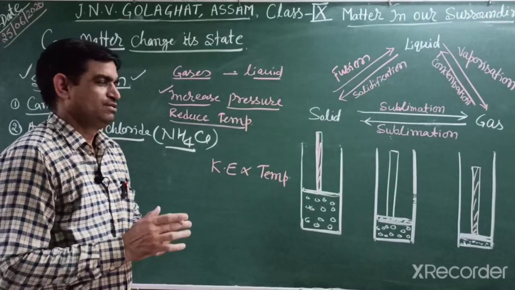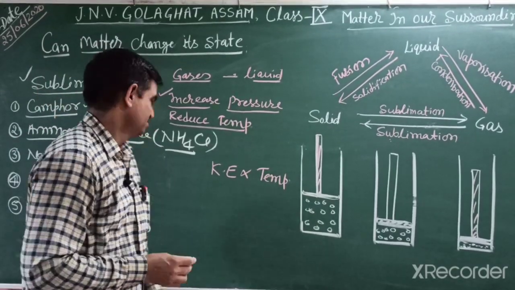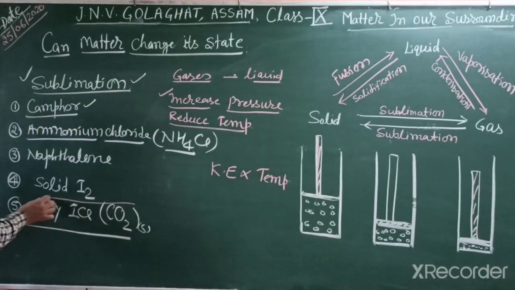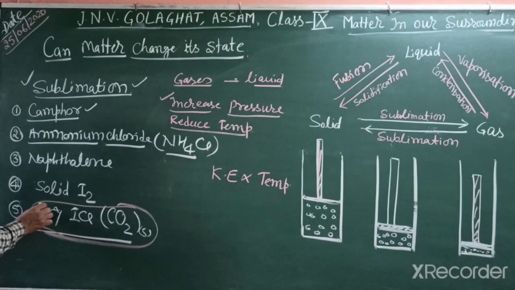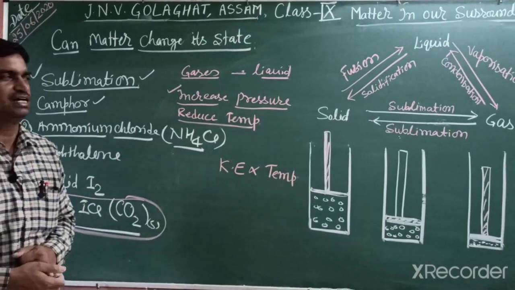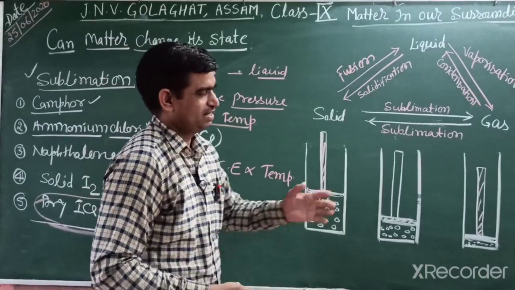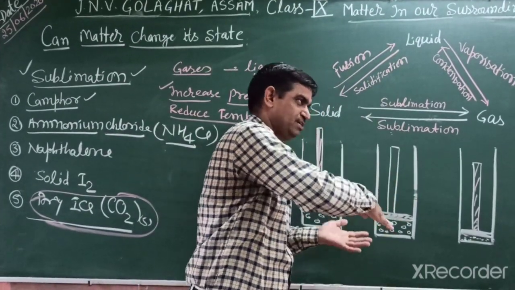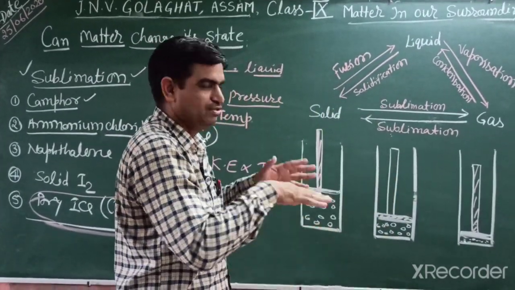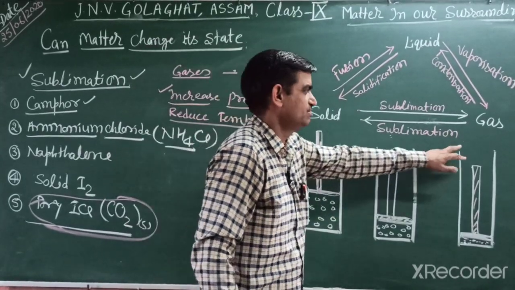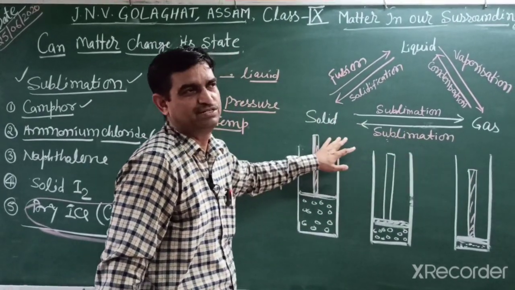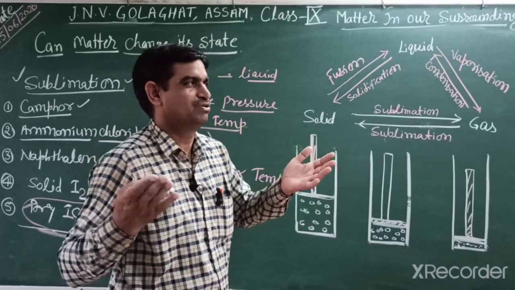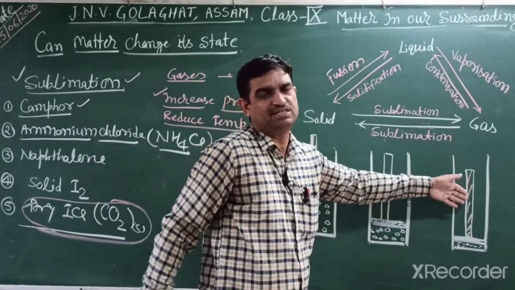But you know dry ice, which is solid carbon dioxide. It is known as dry ice because when the gas's temperature decreases and pressure increases, it converts directly into solid state. And when the pressure is removed, it changes again into gaseous state.